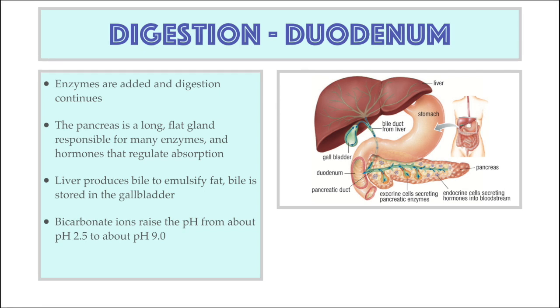Fats in chyme can be difficult to break down. Bile is a substance that emulsifies fats to accelerate the process. Bile is produced in the liver and is stored in the gallbladder until needed.